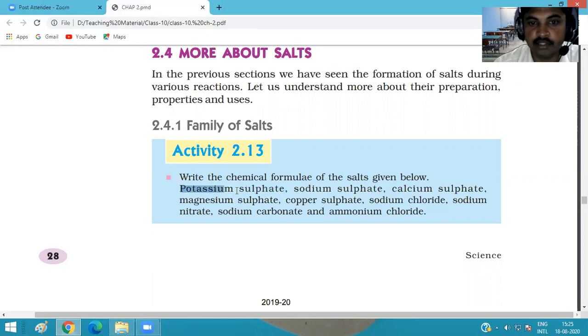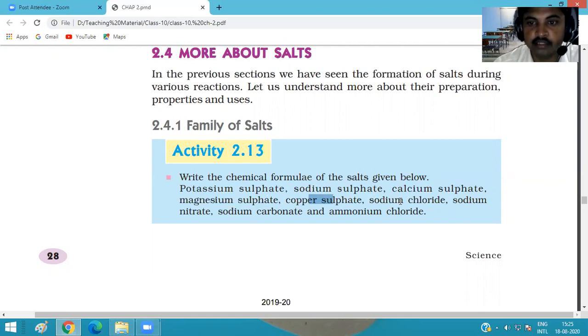The salt in which a sulfate group is attached with any element and forms a compound is known as a sulfate salt, and we put this type of salt in a family. This family is known as the sulfate salt family. Sodium sulfate, potassium sulfate, calcium sulfate, magnesium sulfate, copper sulfate, these are the sulfate salts.